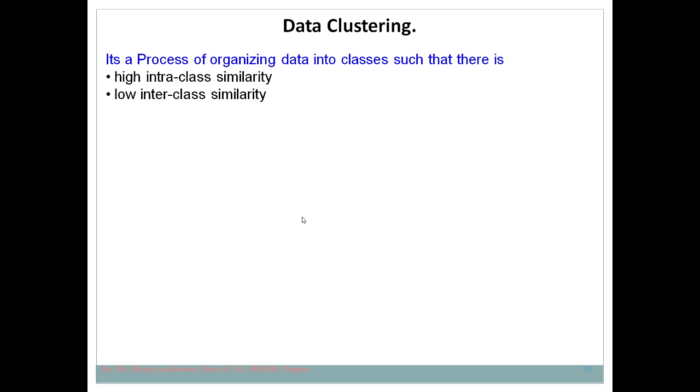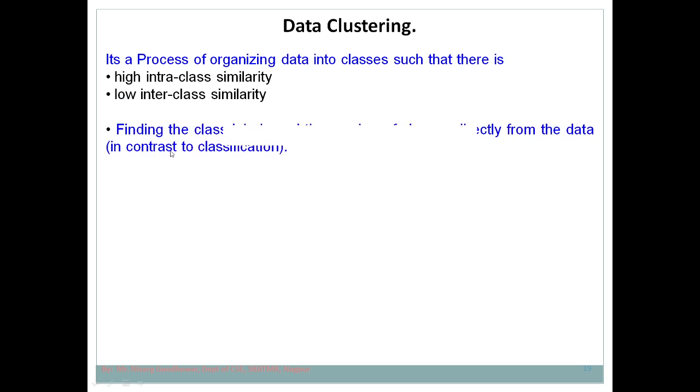Data clustering is the process of grouping elements into a number of groups based on their similarity, and in that case we take care of two things: there should be high intra-class similarity and low interclass similarity. Then, finding the class labels and the number of classes directly from the data. This is the main thing about clustering. You have to find how many clusters, how many groups to form, but this is not the case in classification.